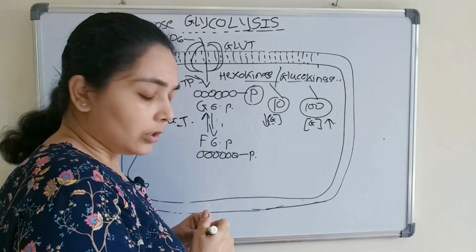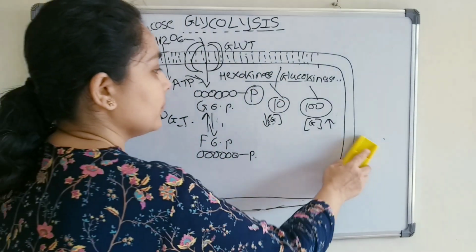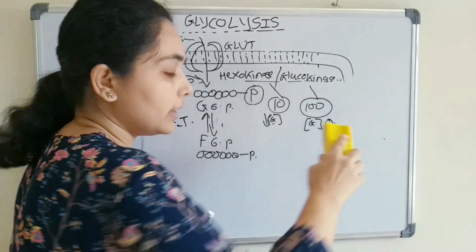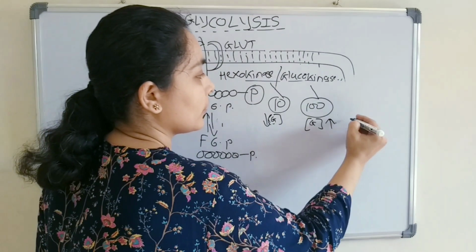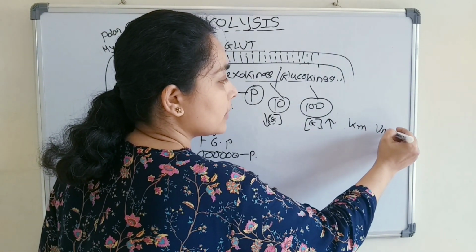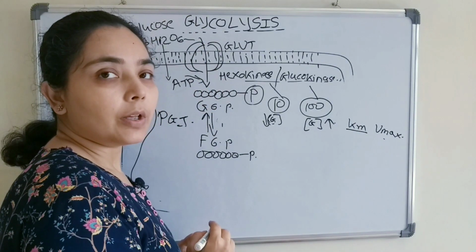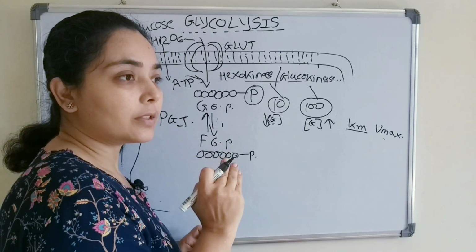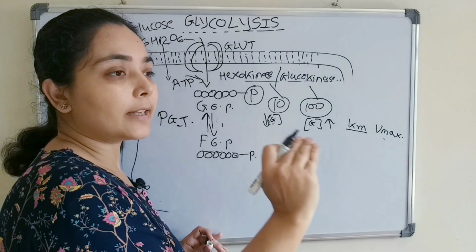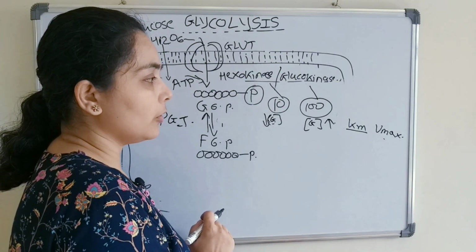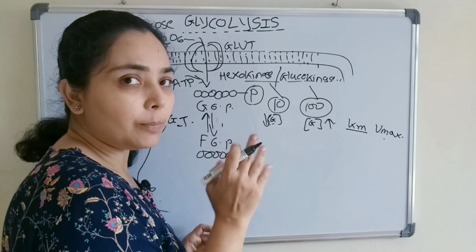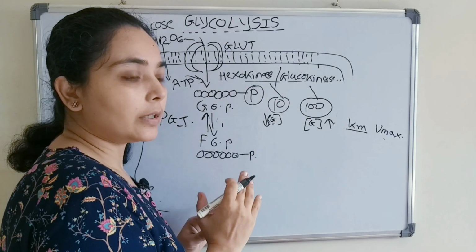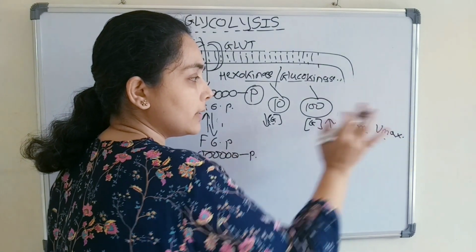Now there are 2 terms involved in enzyme kinetics, that is Km and Vmax. What is Km? Km is the concentration of the substrate where half of the enzymes are saturated. That is the Km value. And Vmax is the maximum performance, meaning all the enzymes are saturated with the substrate, and it is giving its maximum performance, maximum speed. So that is Vmax.